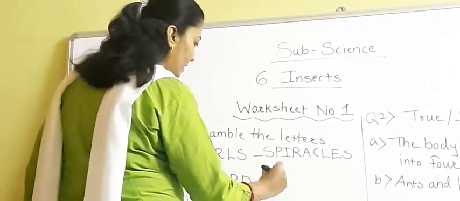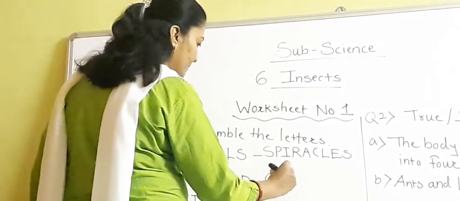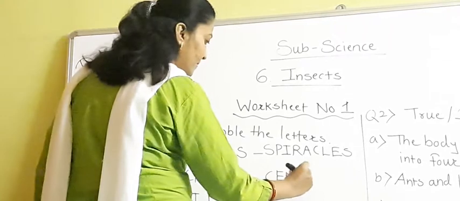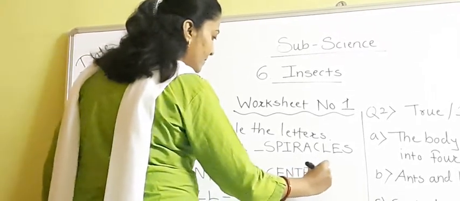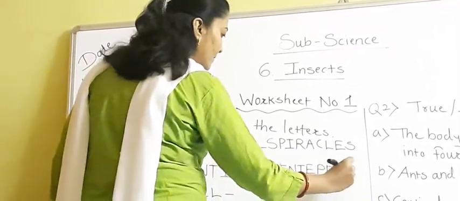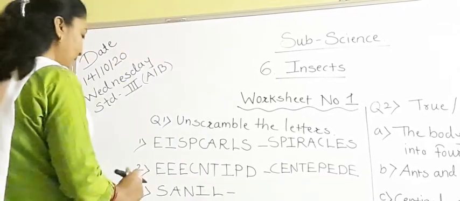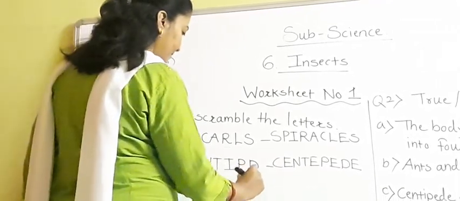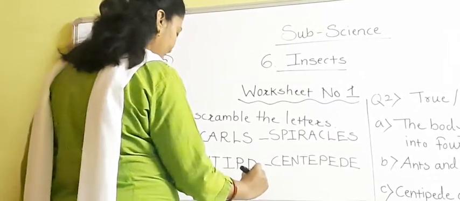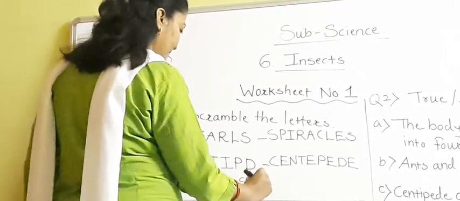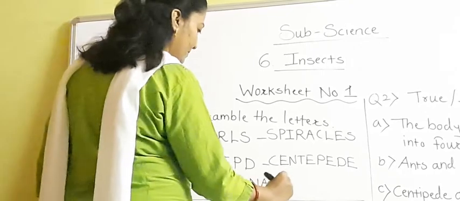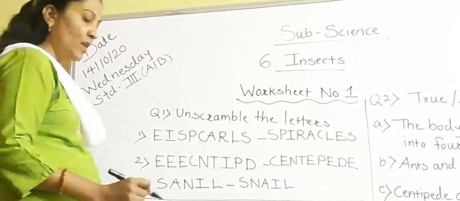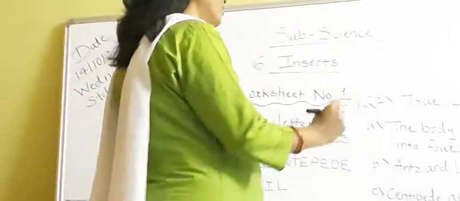So the second word is centipede. Centipede. Then SANIL. Snail. Now students, see question number 2.